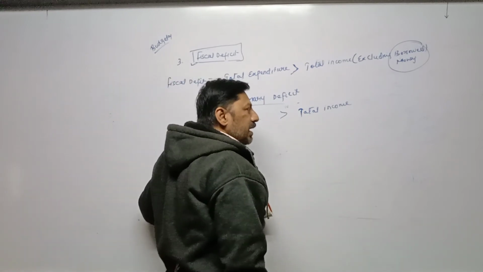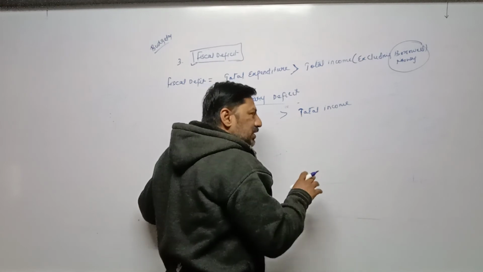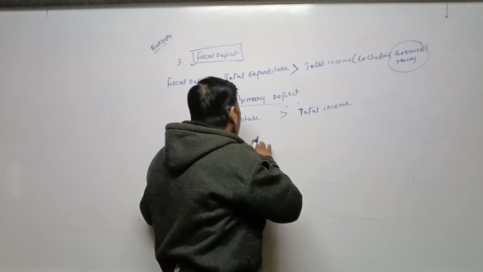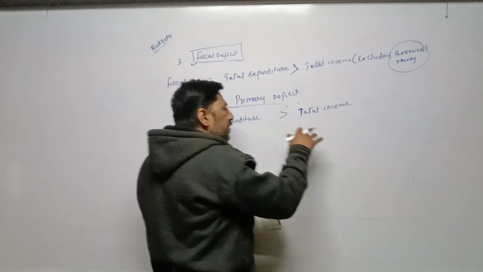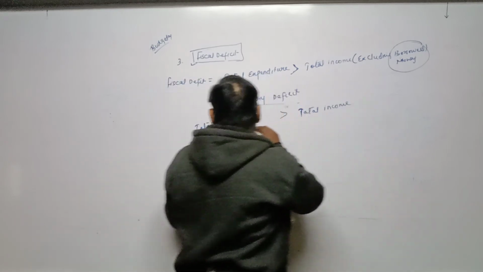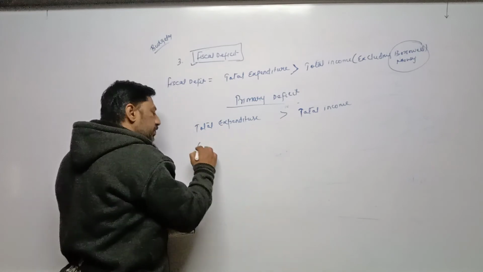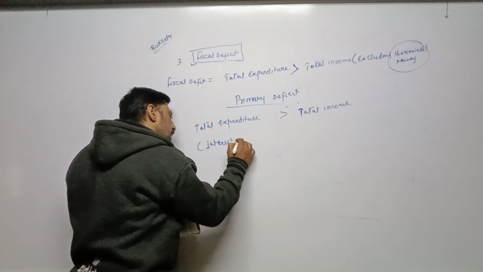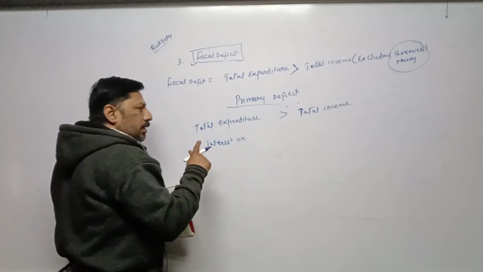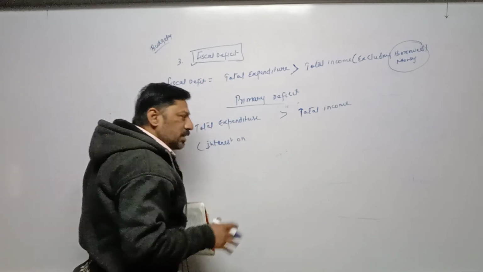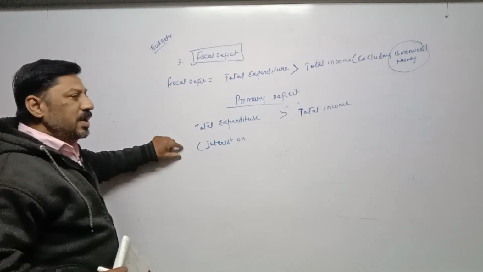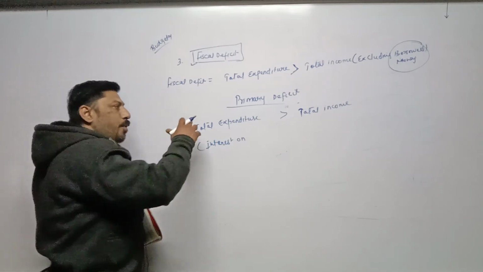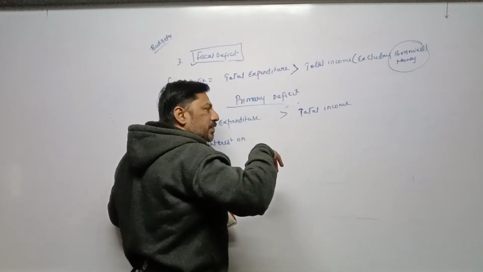Interest is not a regular expenditure. So when we are deducting, it means we are not taking interest on regular expenditure. It means we are not spending that money on our regular requirements. That is the borrowed money, on that we are paying.